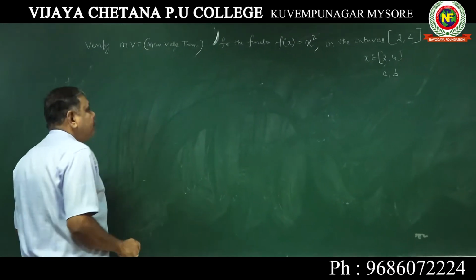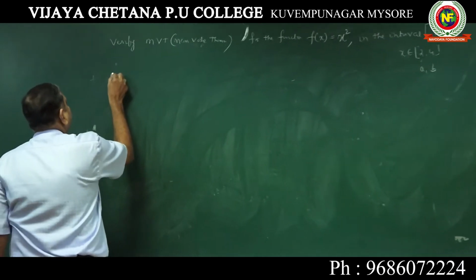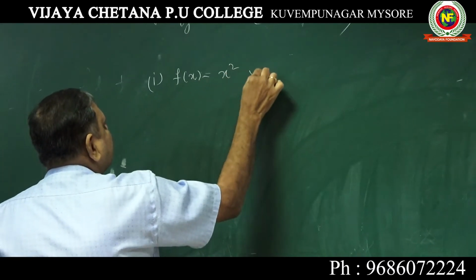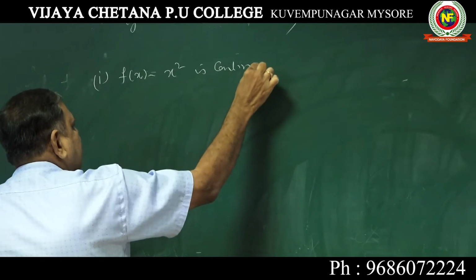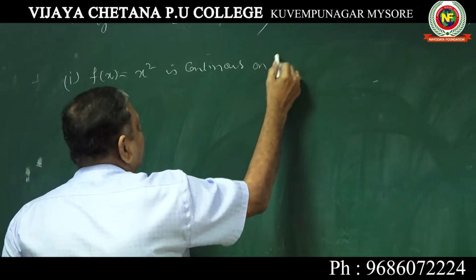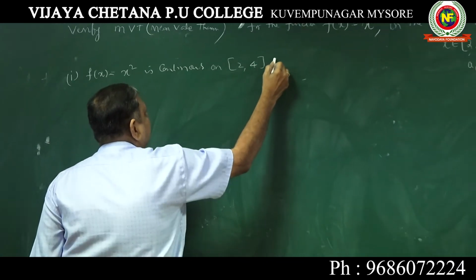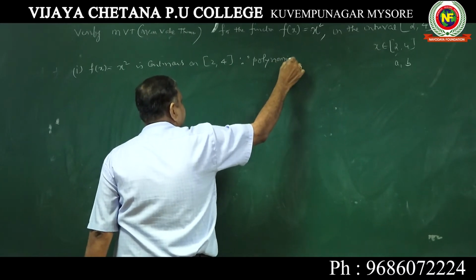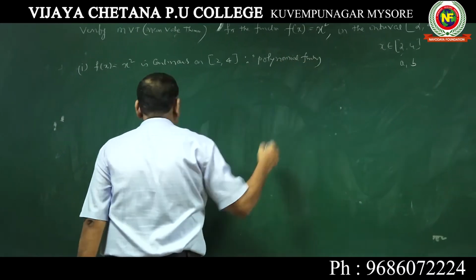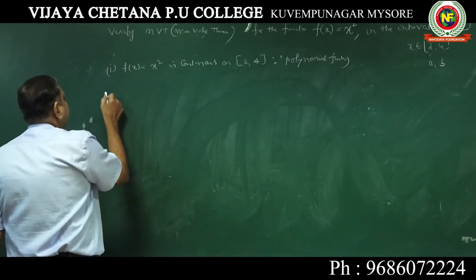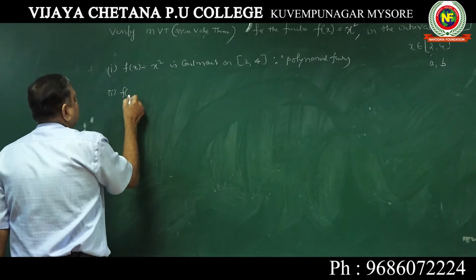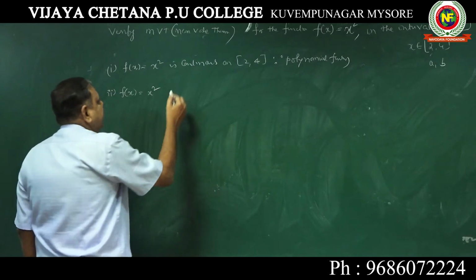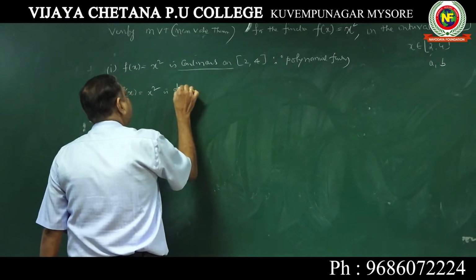Now you take f of x equal to x square. First thing you write, it is a polynomial function. f of x equal to x square is continuous, given function is continuous on 2, 4 because it is a polynomial function. Second condition: f of x equal to x square, you can differentiate. If you differentiate, it is 2x. Definitely this is continuous, is differentiable.